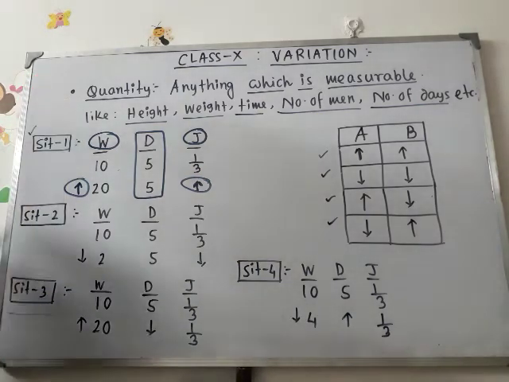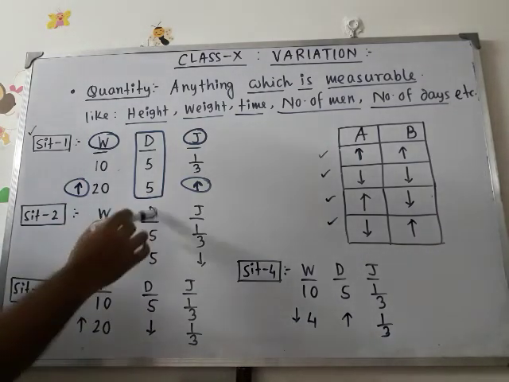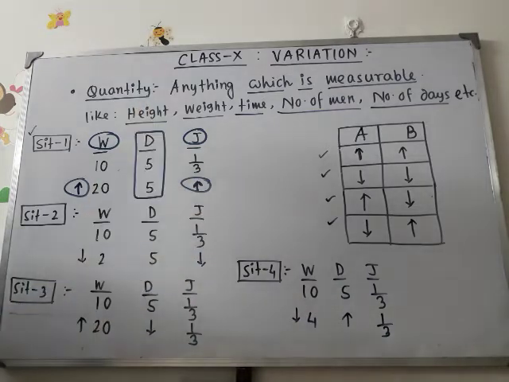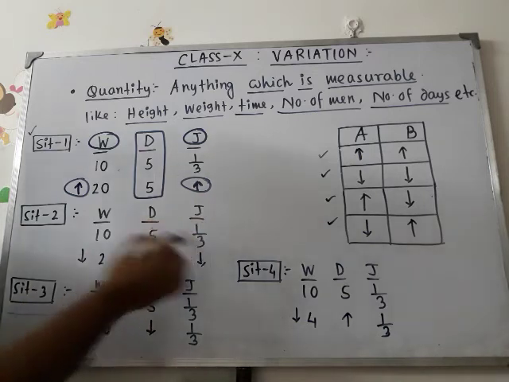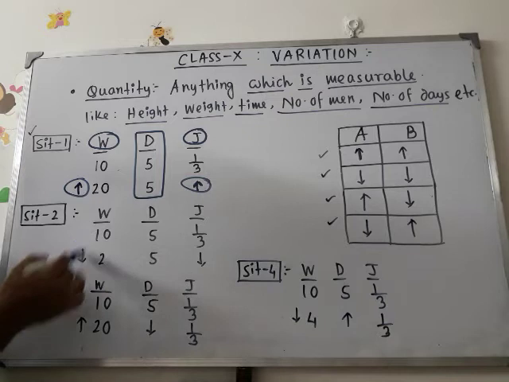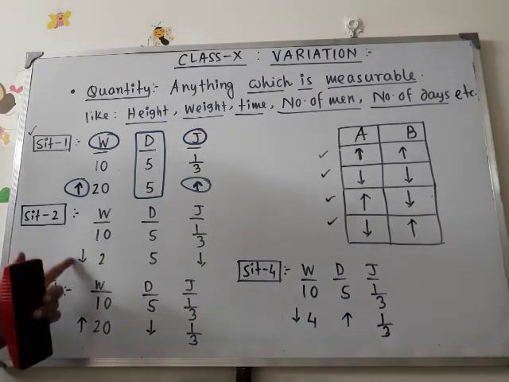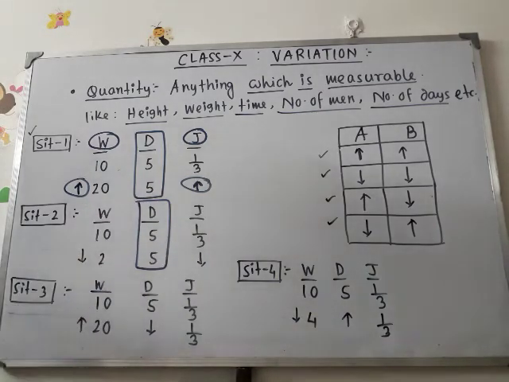Now go for situation 2. Again, W means number of workers, D means number of days, J means portion of job. Again the same table: 10 workers can finish 1/3 portion of any job in 5 days. Now the number of workers has decreased, 10 to 2. The number of workers has decreased, but the day is fixed. So 2 workers working for 5 days, how much portion of the job will be finished, that can be calculated, but we are interested in the decreasing or increasing factor.